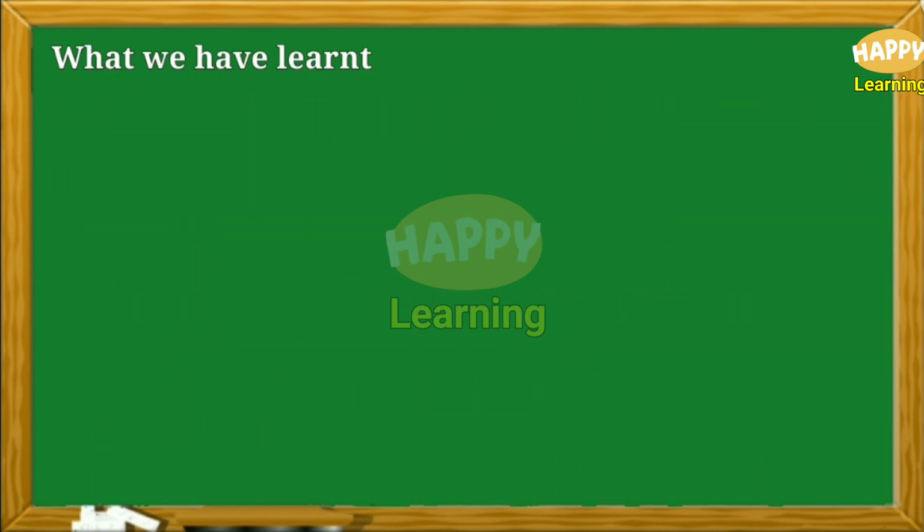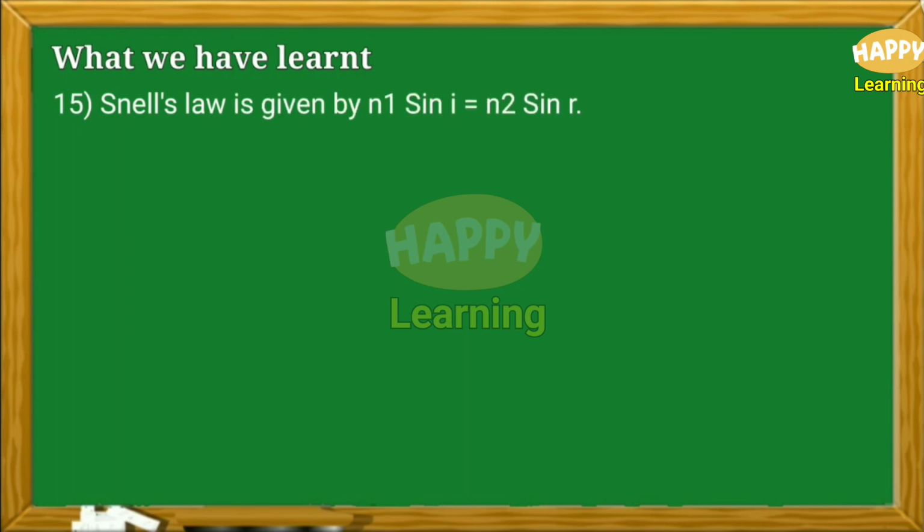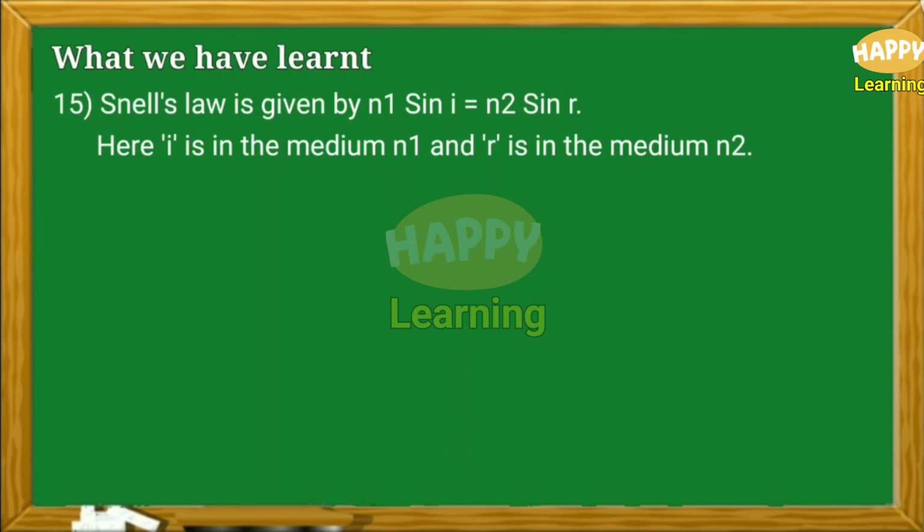Point number 15. Snell's law is given by n1 sin i is equal to n2 sin r. Here i is in the medium n1 and r is in the medium n2.